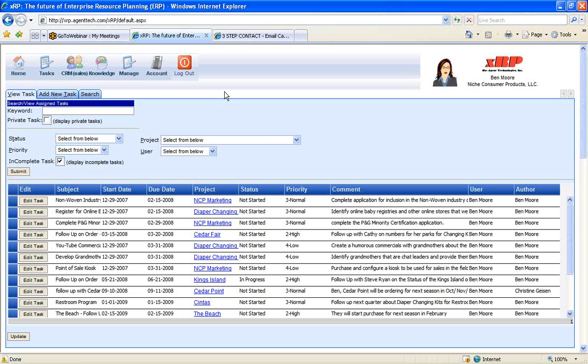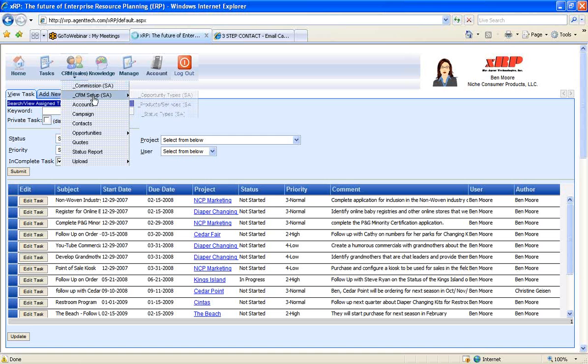Okay, now after you see the quick one-minute overview of xRP, now we're going to go through each of the different sections. So under the CRM sales section, this is an area where you can really track and analyze your sales results and your sales opportunities. So the first step is really setting up for each company.